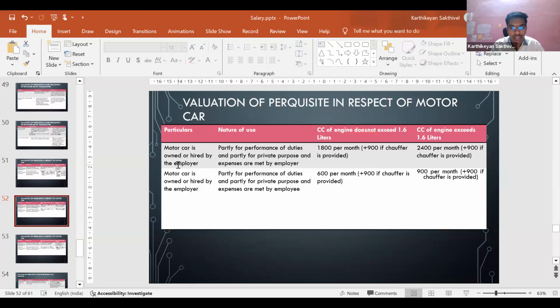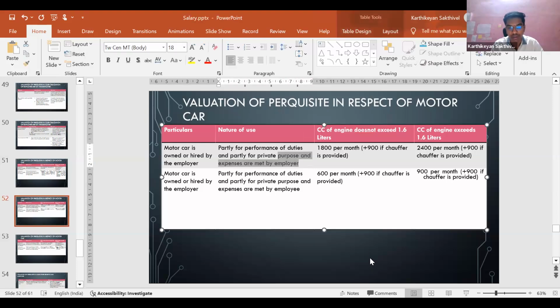If the motor car is owned or hired by the employer, it is partly for performance of duties and partly for private purposes. And the expenses are met by the employer. If this is the condition, 1,800 per month. If chauffeur is provided, plus 900 if the engine capacity does not exceed 1.6 liters. If the engine capacity exceeds 1.6 liters and the motor car is owned or hired by the employer, and it is partly for the performance of duties and partly for private purposes, it is 2,400 per month, and if chauffeur is provided, it is plus 900 per month, right?